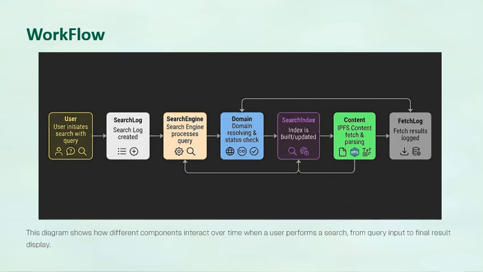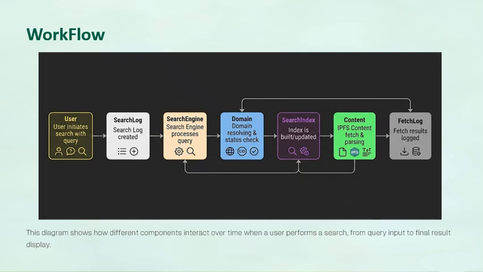This is a basic workflow of our project. As described earlier, the user will make a simple query which will be saved in the search log and passed on to the search engine. The search engine will send the query to the domain resolver, and it will resolve and check the status of the query, if it exists, or if we have to interact with the search index. Then the search indexing actually happens on the IPFS network.